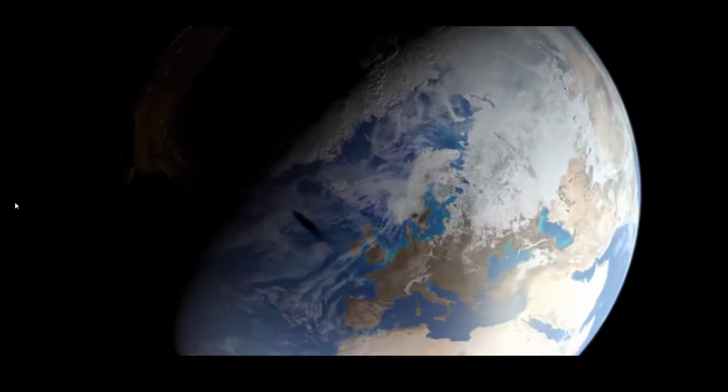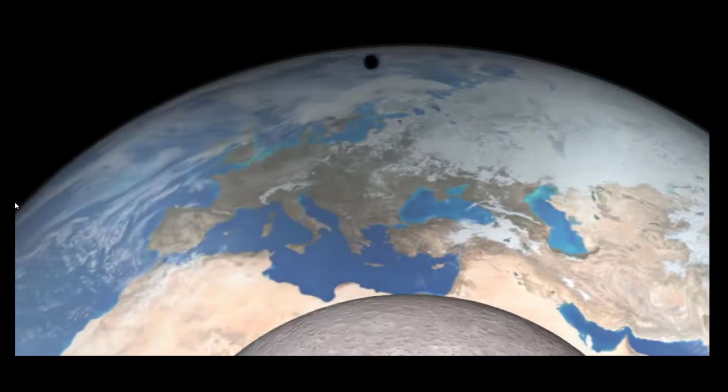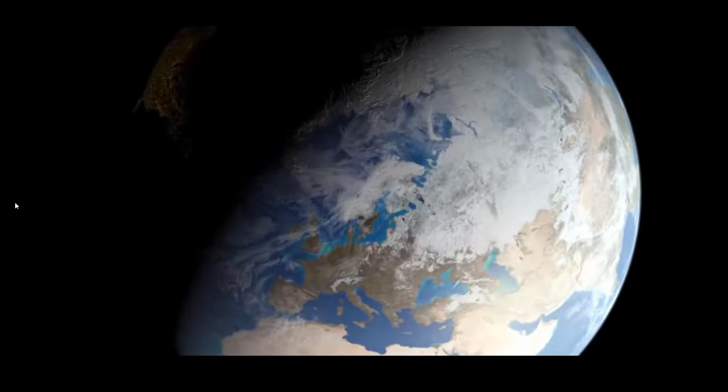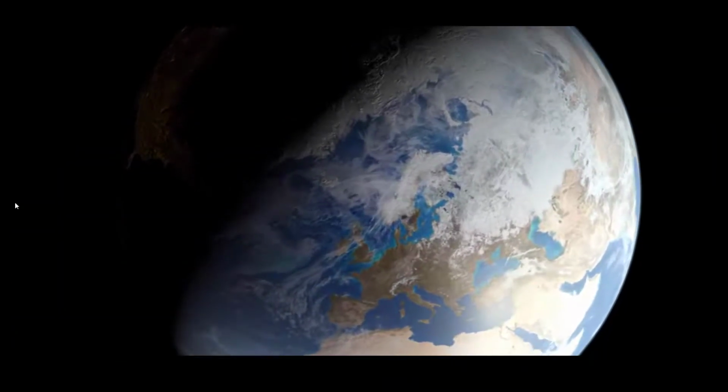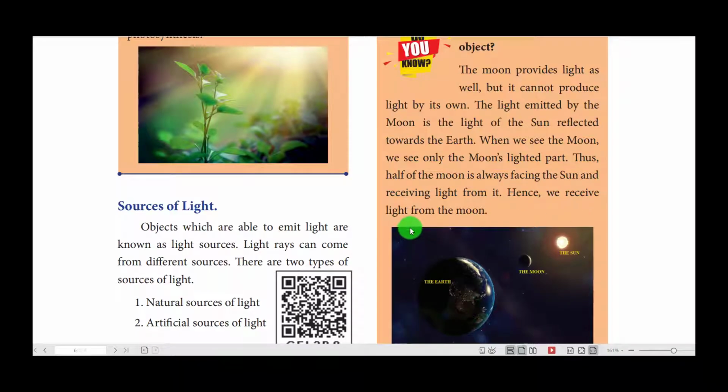Why did this happen? When we see the moon, we see only the moon's lighted part. Half of the moon is always facing the sun and receiving light from it. Hence, we receive light from the moon. Light given by the moon is always reflected light from the sun. And so, we can see the moon giving light during night.